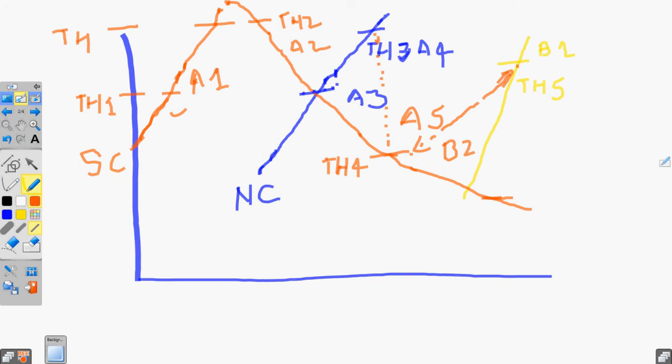When these two conditions are met, then B2 will occur. So when the inter-RAT cell denoted by yellow gets better than a defined threshold and the serving cell gets worse than a defined threshold, when both conditions are met, then event B2 occurs. So this is the short summary of the seven events.